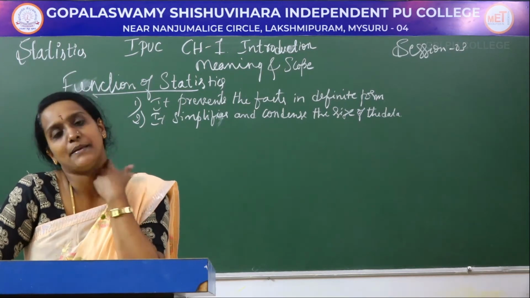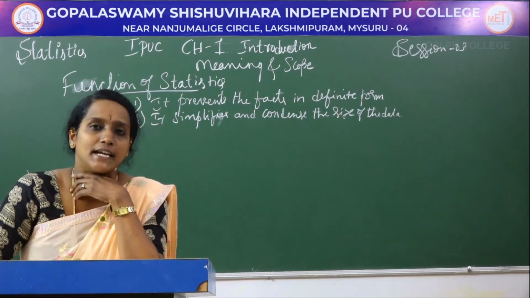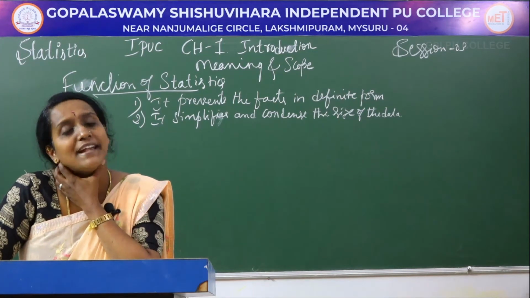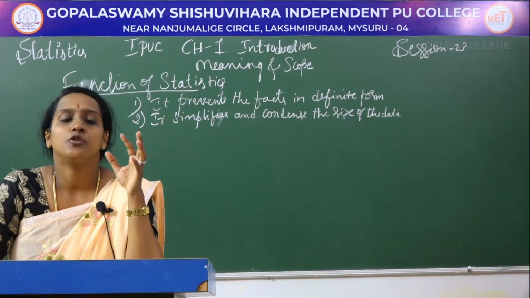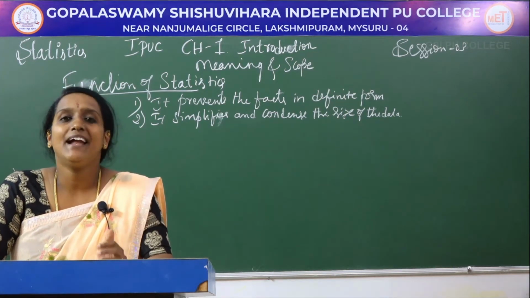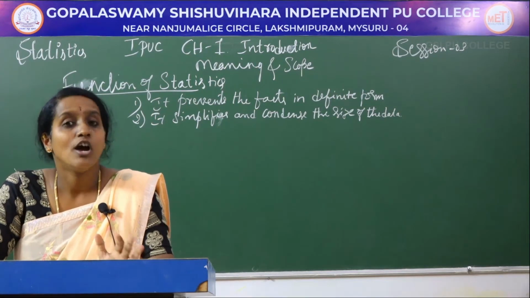That is, for example, when we conduct a census, we will collect the data based on so many categories, based on so many topics. That data is very large and it will be in a complex way.